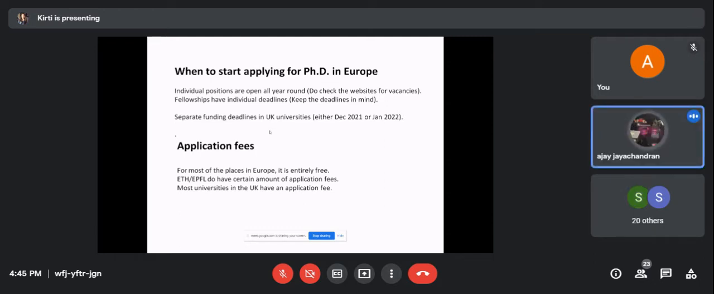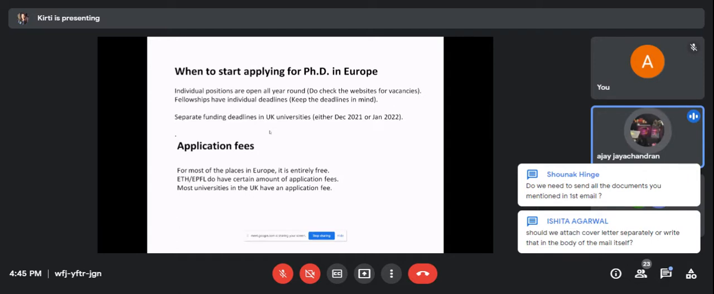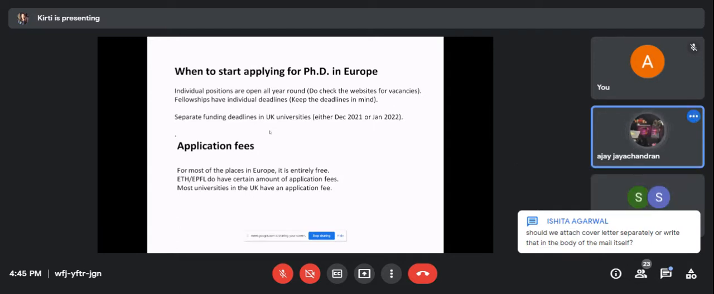Yes, after 2 weeks, but make sure that you're giving them some time to respond. Just like Shraddha said, 2 weeks. Don't send a reminder after 3 days or 1 week. Otherwise, they might feel that you're too impatient to do a PhD.